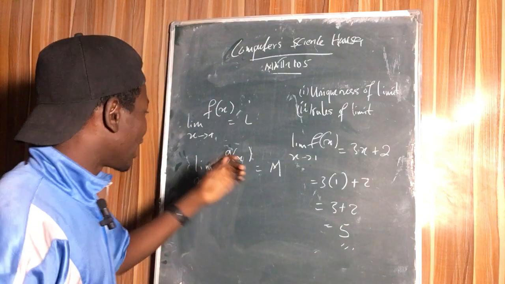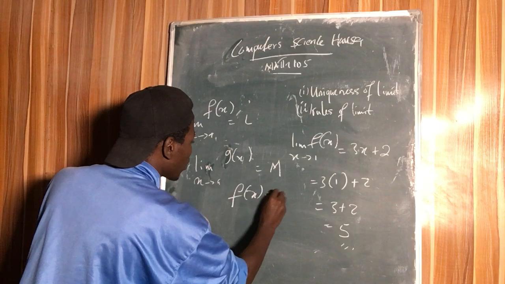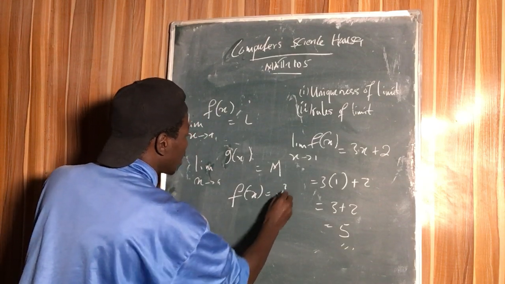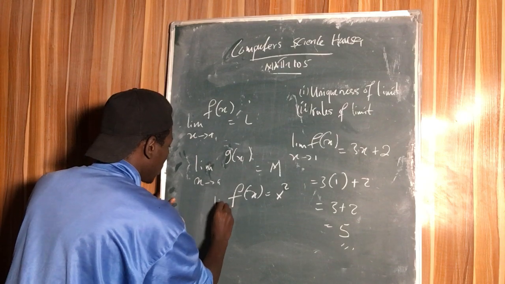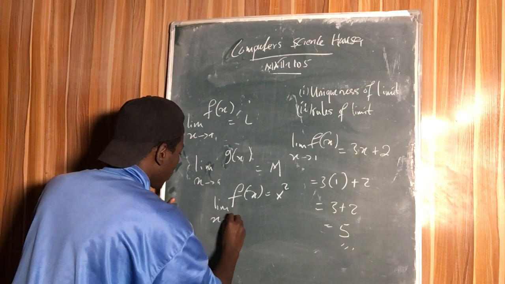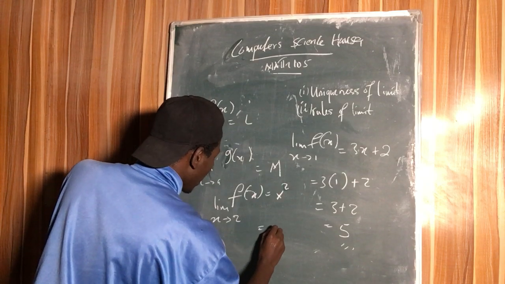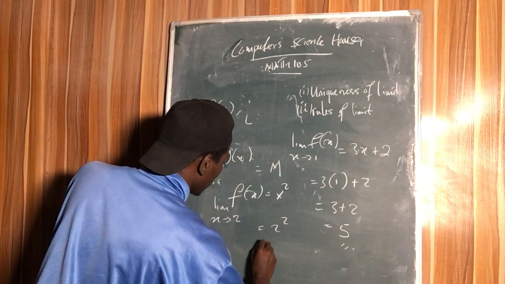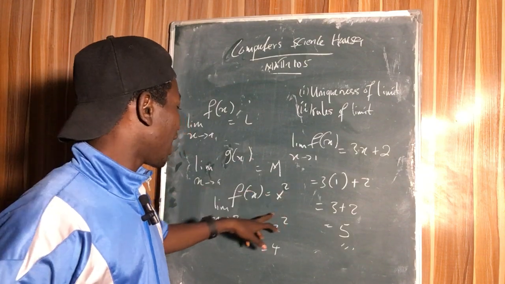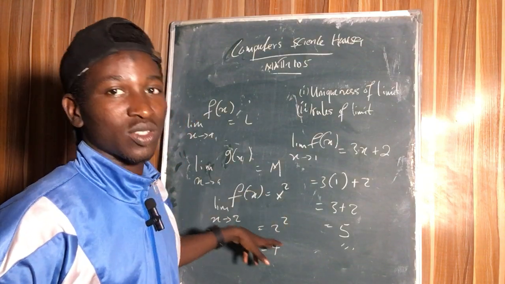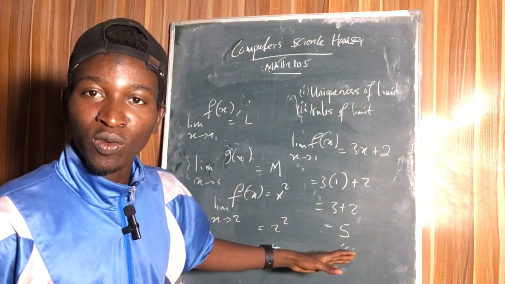That is the example. If you have another function, let's say f of x is equal to x squared, the limit of this as x approaches 2 is 2 squared, which is 4. So the limit of x squared as x approaches 2 is going to be 4, whether from the left or from the right.